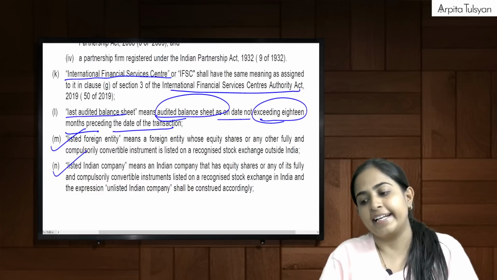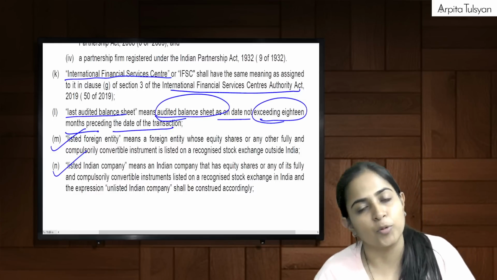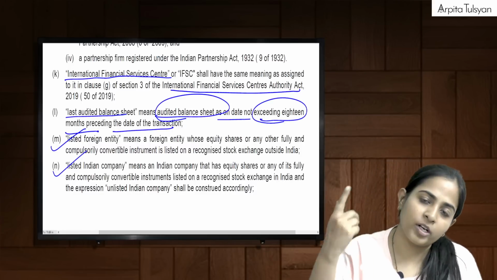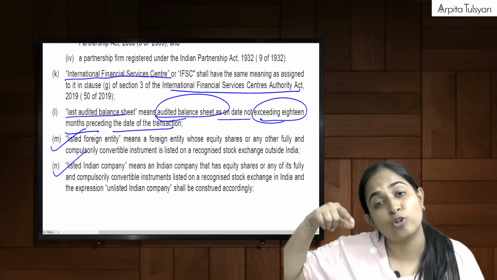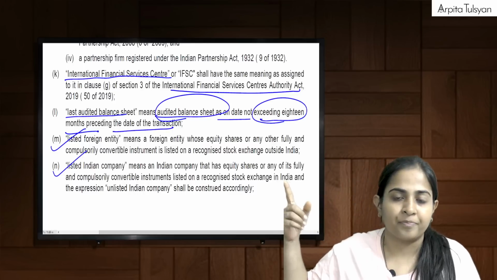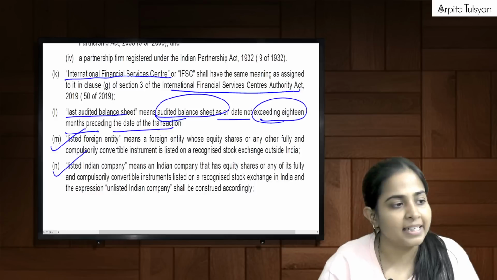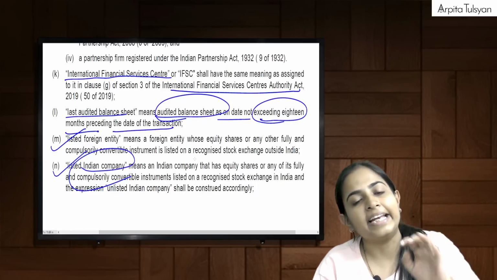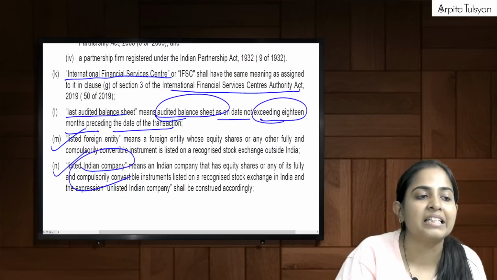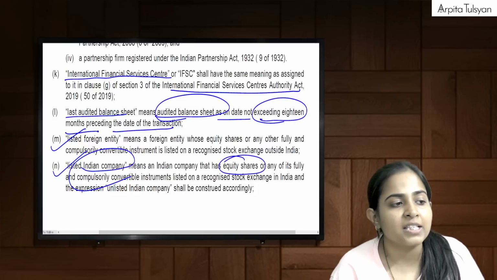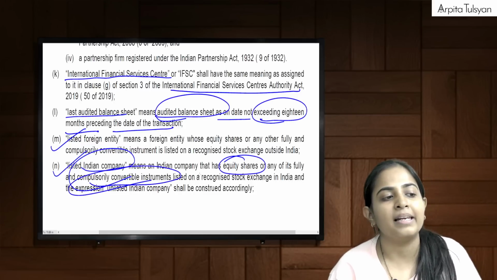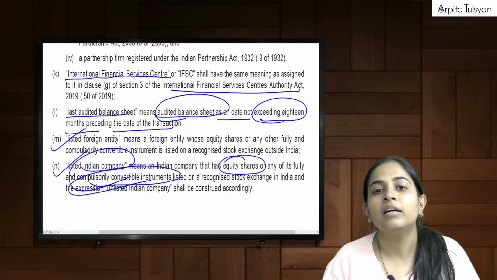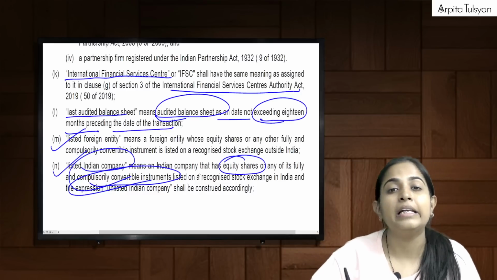Listed foreign entity. We have already done the meaning of the term foreign entity. So we can say that any foreign entity which is listed on any recognized stock exchange outside India will be included in the term listed foreign entity. And similarly for listed Indian company, any Indian company whose securities are listed, equity shares or compulsorily convertible instruments, compulsorily convertible into equity, those are listed in the recognized stock exchange here in India.